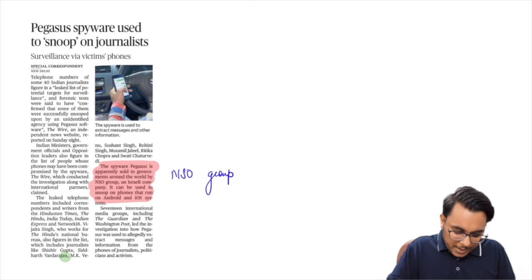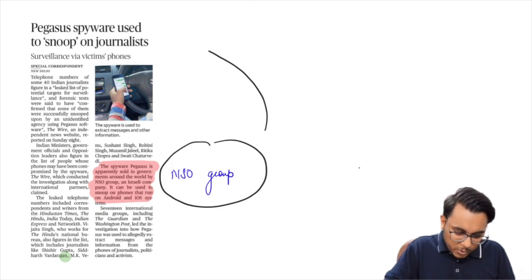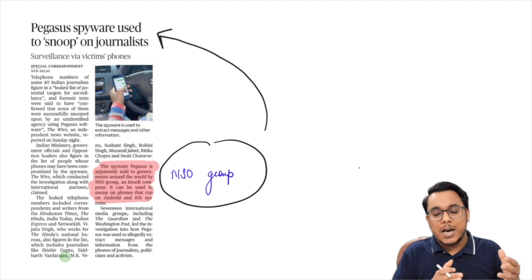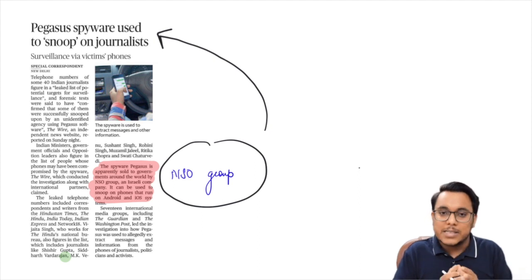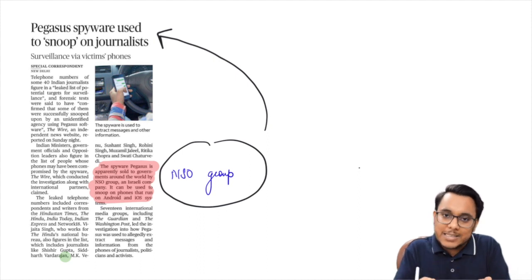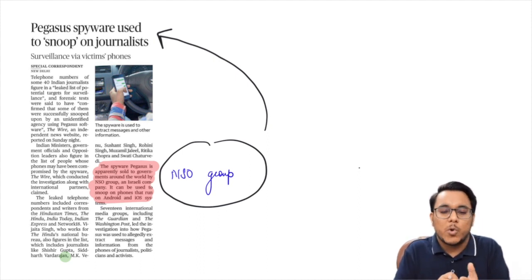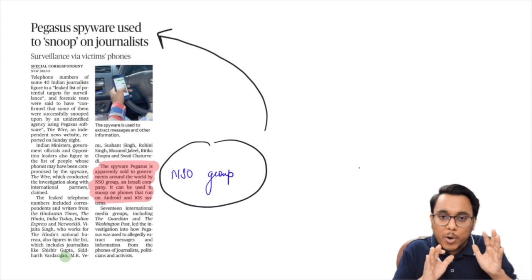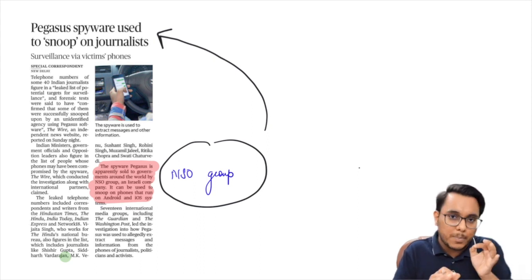Now guys, this particular article is just talking about the Pegasus spyware. Earlier also we discussed, guys, Pegasus is basically a kind of spyware which infests the mobile phone. It infests both Android platforms as well as the iOS platform, and once it has infested your mobile phone, it can get hold of the data in your mobile: the files, photos, camera. On all of them it can get a hold. So this Pegasus is there.